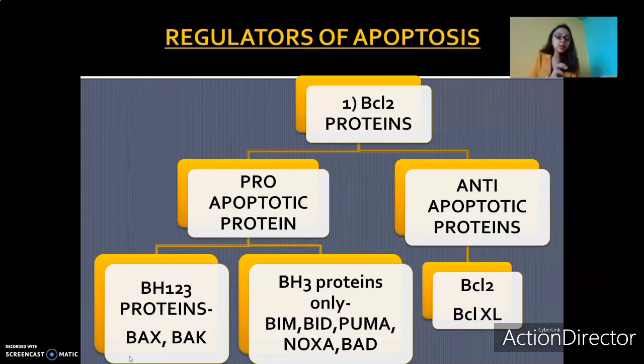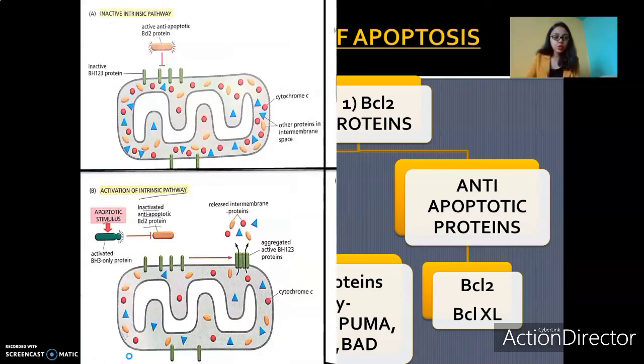When there's an apoptotic stimulus in the cell, the cells know that they have to undergo cell death, they have to kill themselves. What happens is the BH123 proteins are present on the surface of the mitochondria. Not all BH123 proteins are present on the surface of mitochondria. Some are present in the cytoplasm, but once we have the stimulus for apoptosis, they have to move to the mitochondrial membrane surface. I'll show you with the help of a diagram.